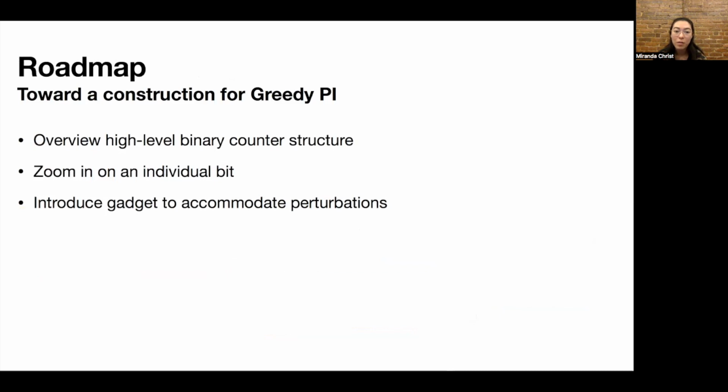So I'm going to give you an overview of how we show our lower bound. And the way I'll do it is by presenting our very complicated construction broken down into 3 different steps. So first, I'll give you a high-level overview and show you how it simulates a binary counter. Then I'm going to zoom in and show you the structure of an individual bit in this counter. And finally, I'll show you how we introduce a gadget to accommodate perturbations. So in the first 2 parts, we're not going to consider the perturbations at all. And then in the 3rd step, I'll show how we deal with the perturbations.